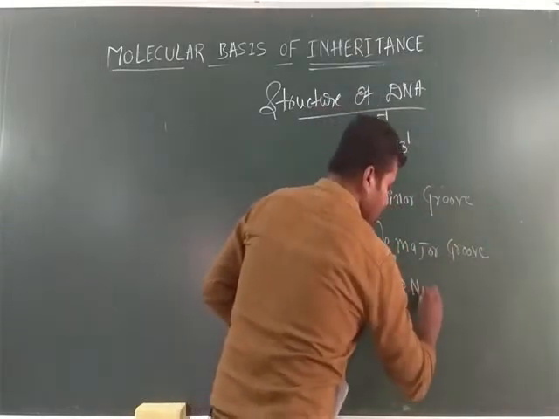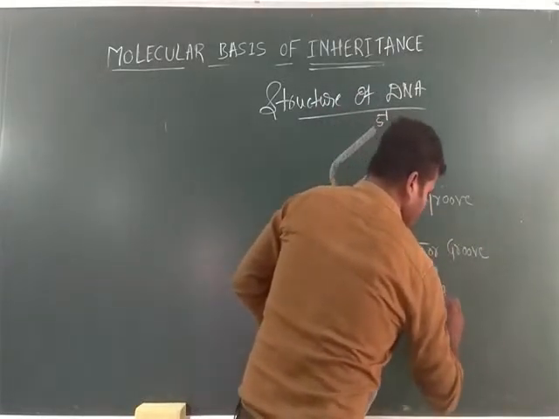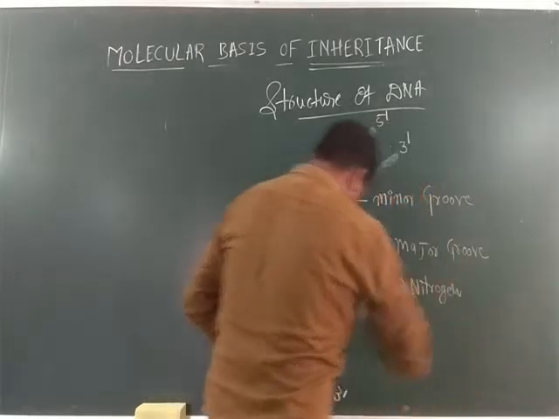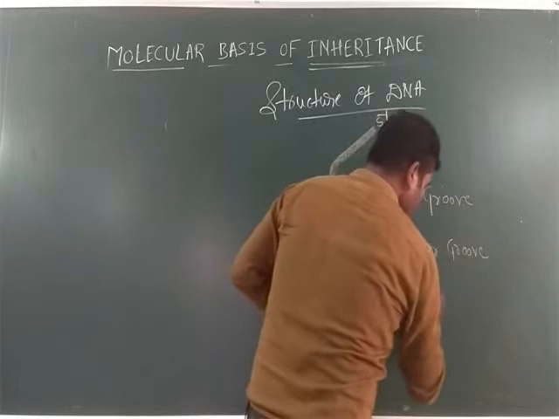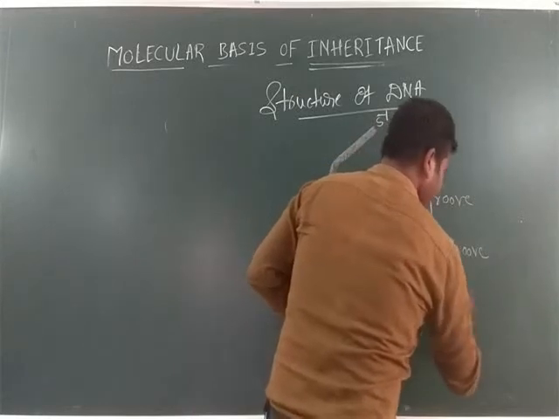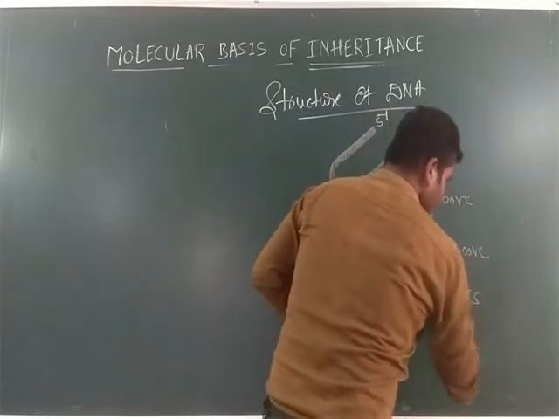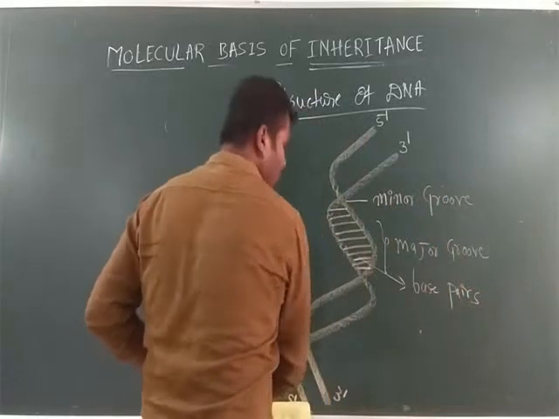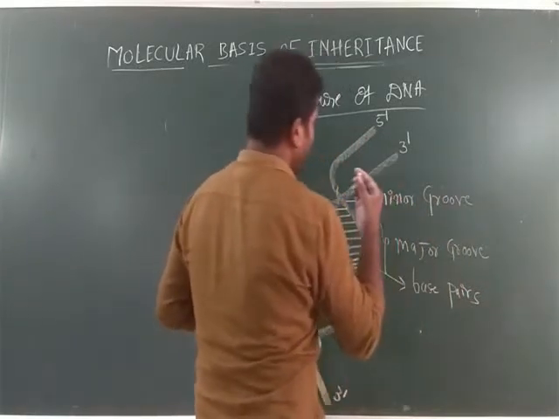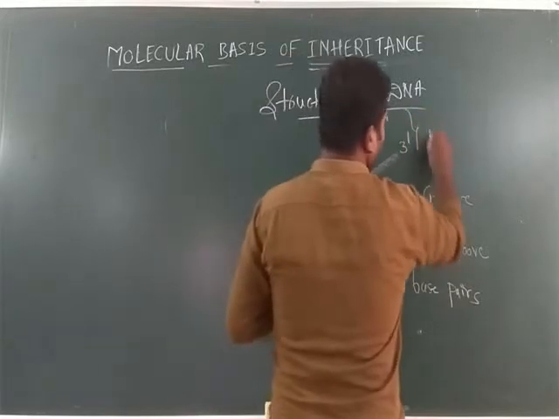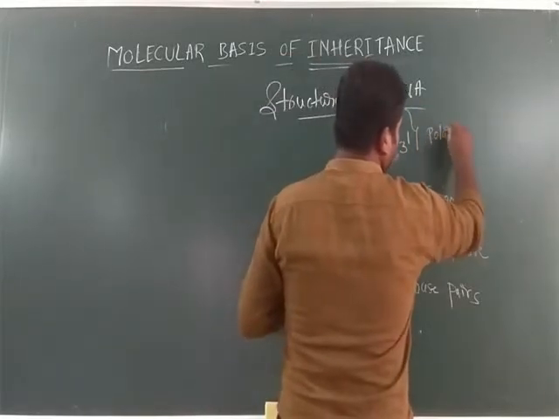These are all nitrogen bases. Not nitrogen bases, sorry. Base pairs. Nitrogen base is also right here. Base pairs, but we should mention that word. Base pair. Next, these are polarity.